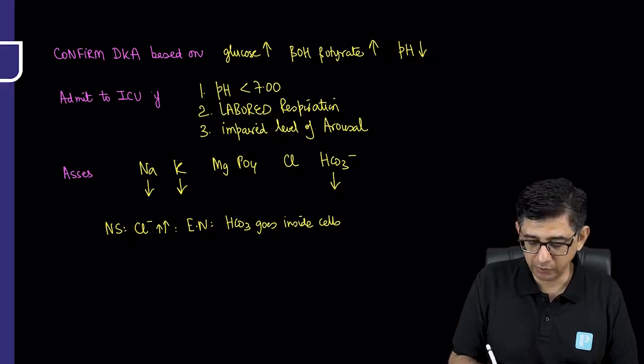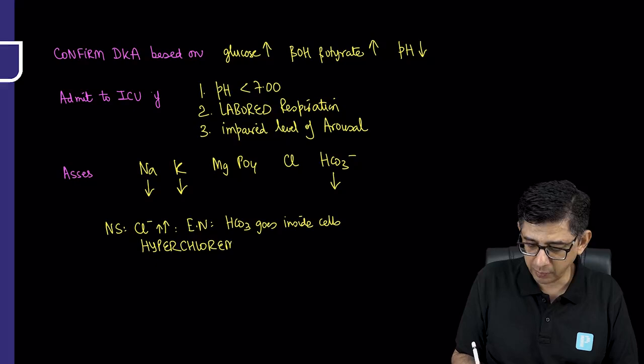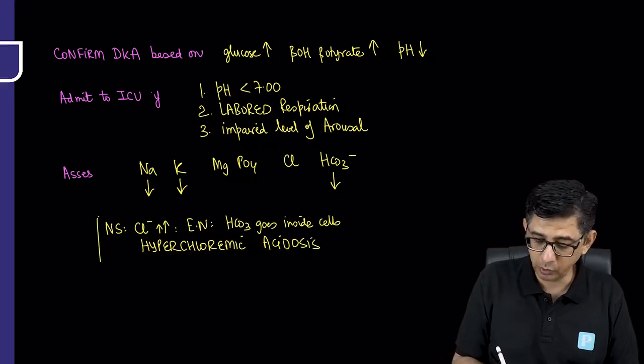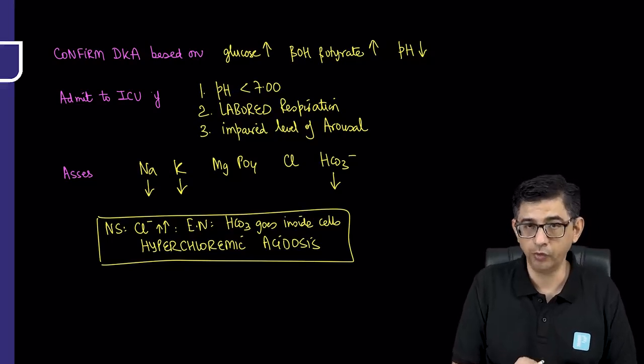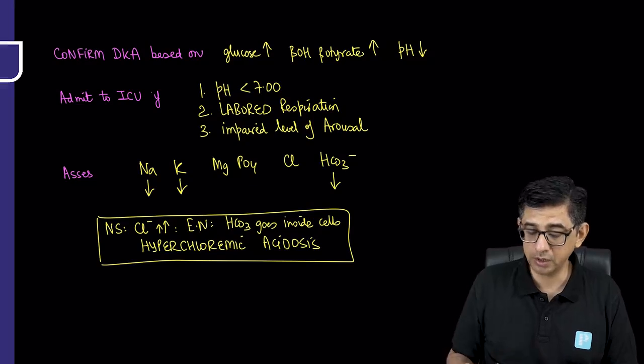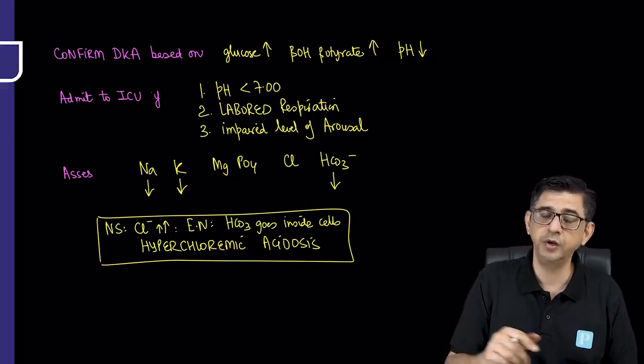You would always have read this statement that normal saline administration in large amounts has a side effect, and the side effect of this is hyperchloremic acidosis. What will you do to prevent this from happening? I'll explain, but I just want to bring to your notice: if normal saline is given in large amounts, what does it cause? It causes acidosis. And what was the presentation of our case?